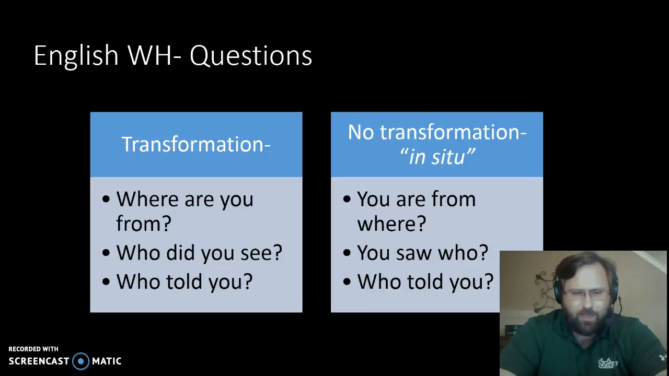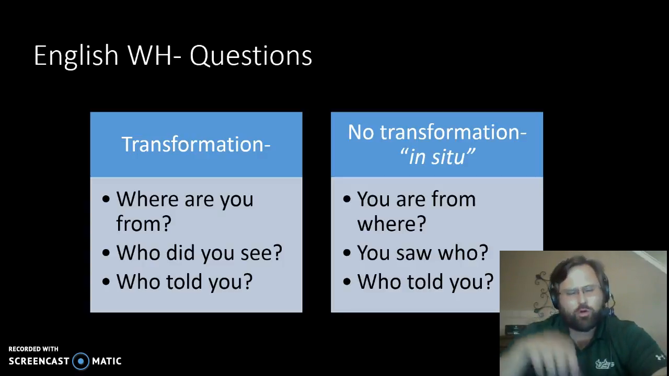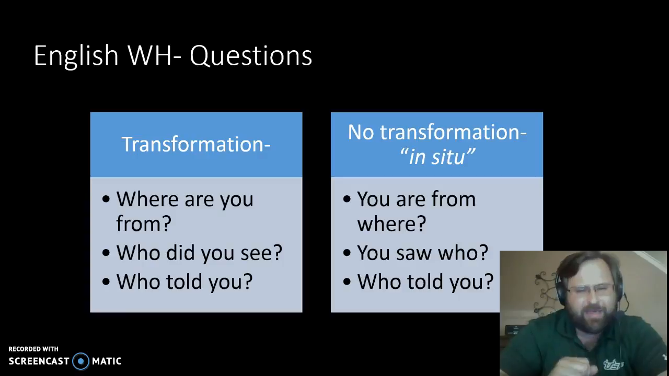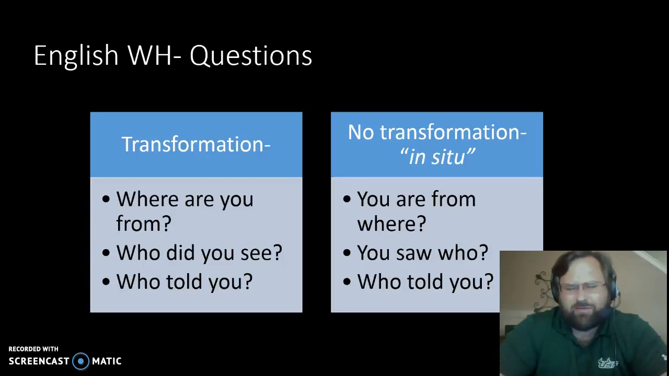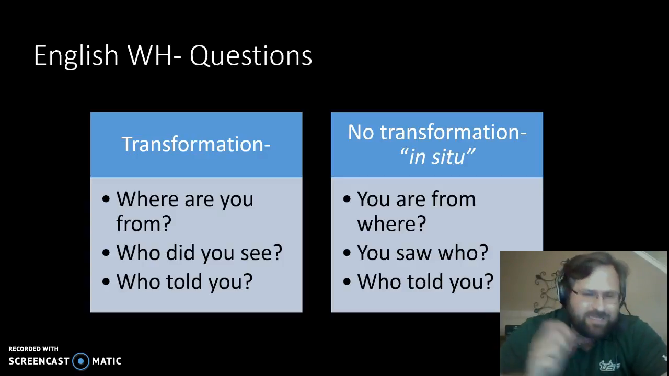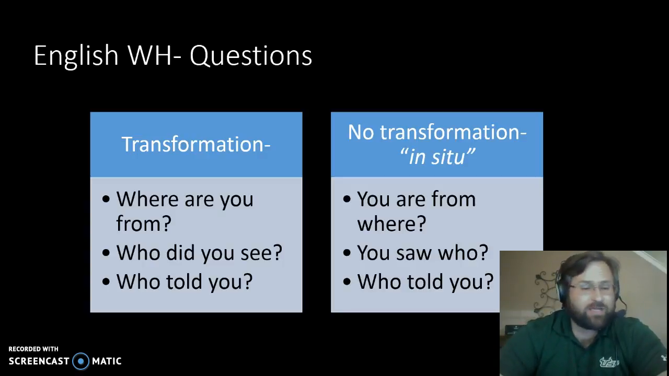This is called a transformation, when we take a word from where it would normally be in the sentence and move it to the beginning or move it to the end or move it somewhere else. So the question, where are you from, is a transformation question, whereas the question, you are from where, is called an in situ question. In English, we do this whenever we're expressing surprise or maybe we didn't hear the full sentence. The question in English, who did you see, is a question with a transformation. The who has been moved to the beginning of the sentence, because otherwise the question would be you saw who, or if you're formal you would say whom did you see, and you saw whom.